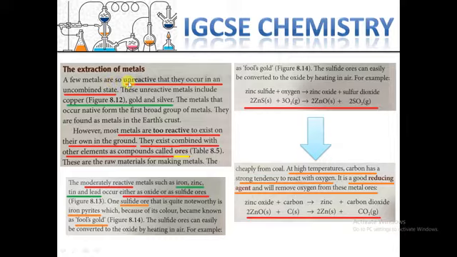Unreactive metals are usually pure and available in nature, like gold and silver and copper also. So they are unreactive, and therefore they are not interested in combining with other metals or other compounds. They are interested in staying pure, with the same elements, and they are available.